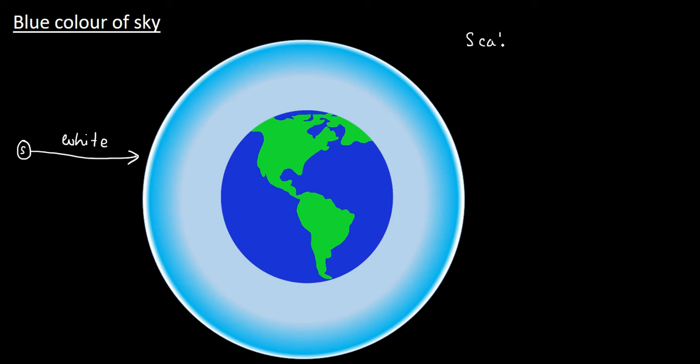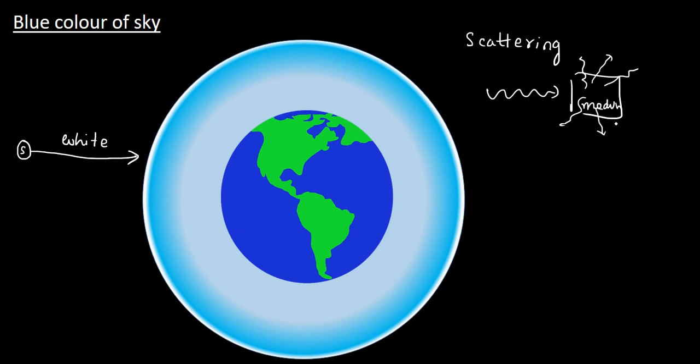Scattering is the phenomenon in which light disperses in different directions when it passes through a medium. What is the meaning? If light is passing through a medium, when it is passing through that medium, it changes its direction of propagation. It starts moving in different directions, because of the collision of the light with the medium particles.